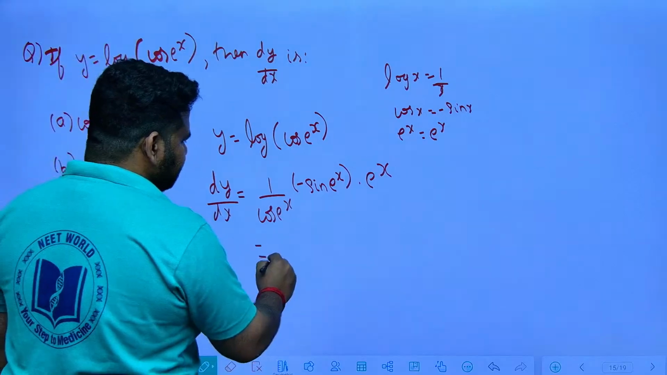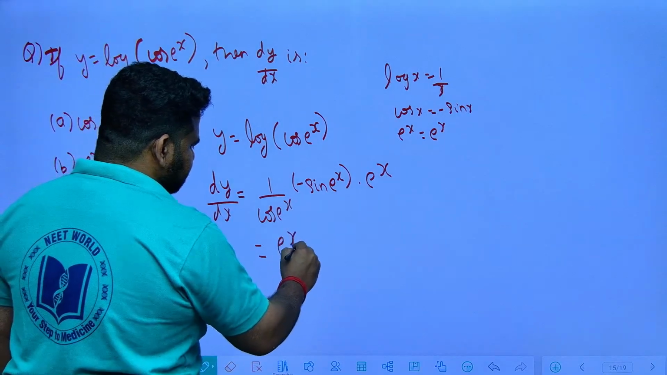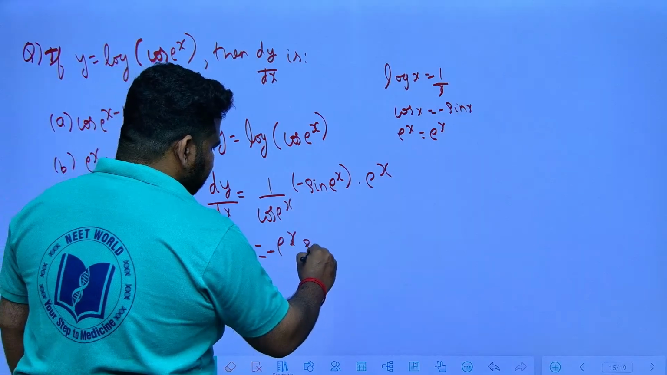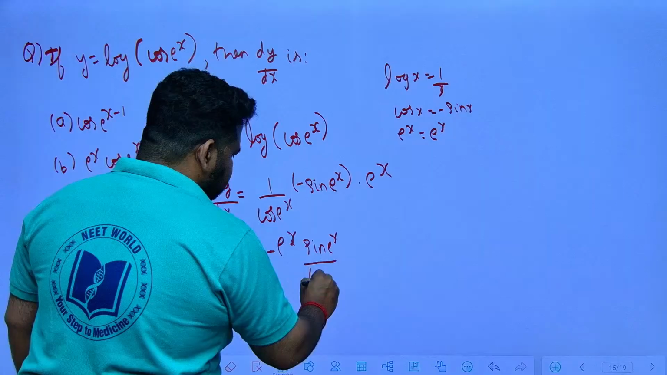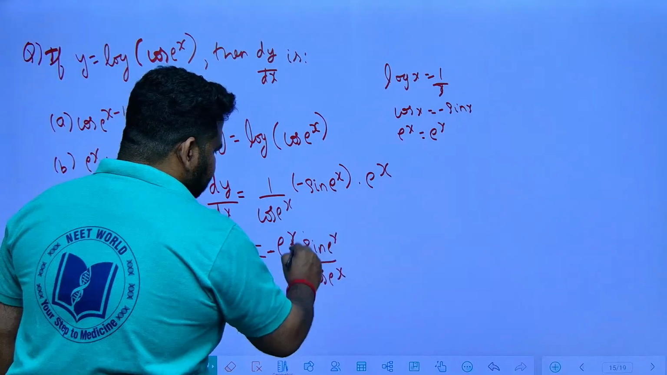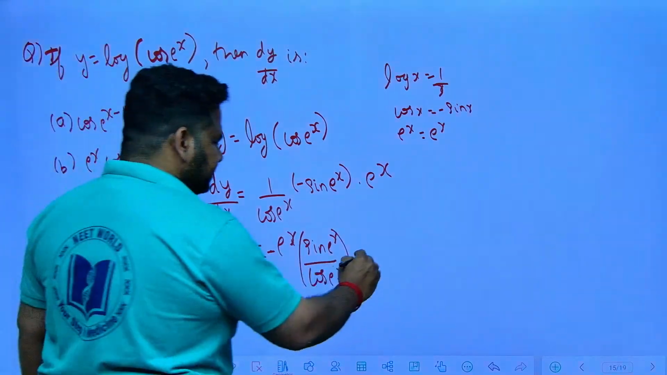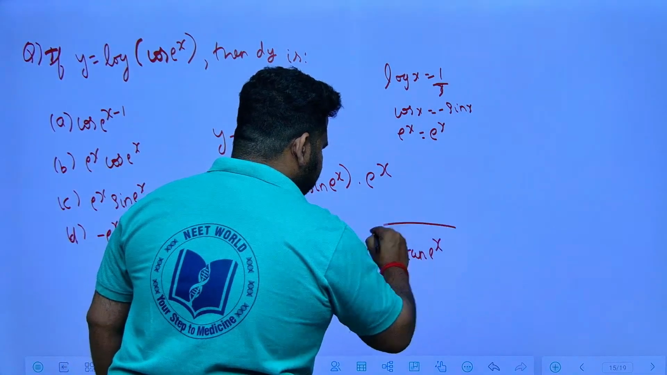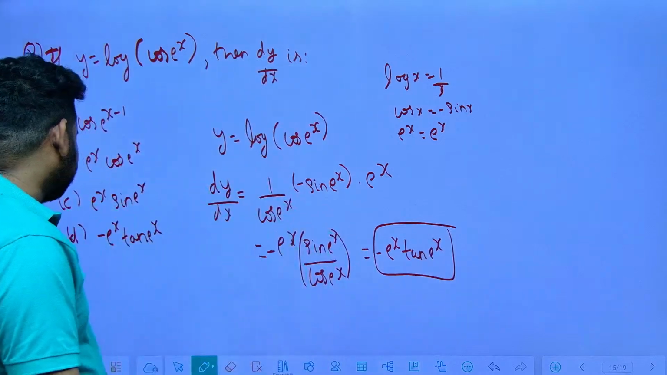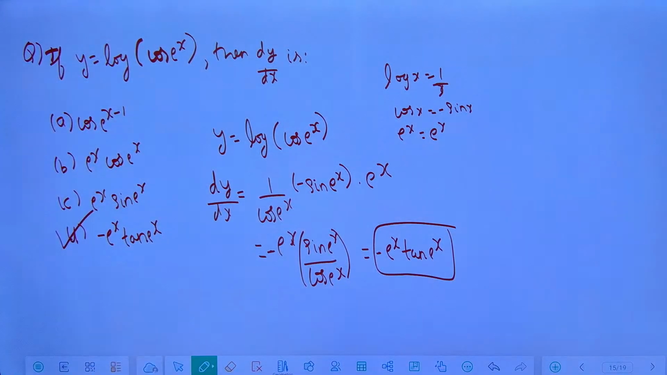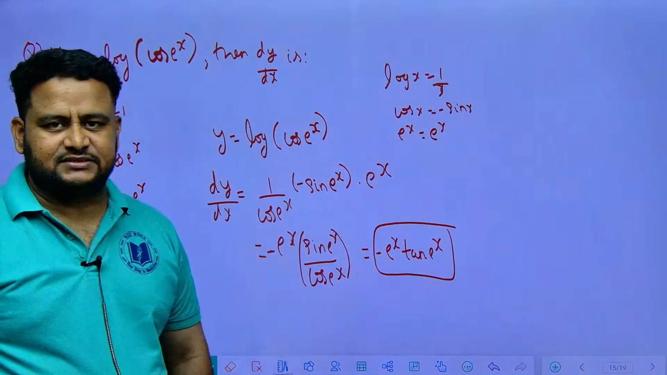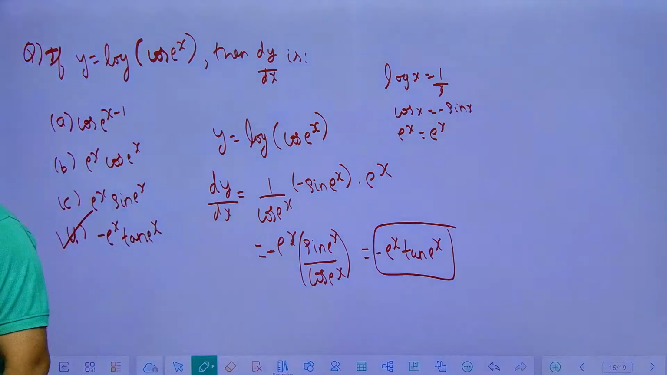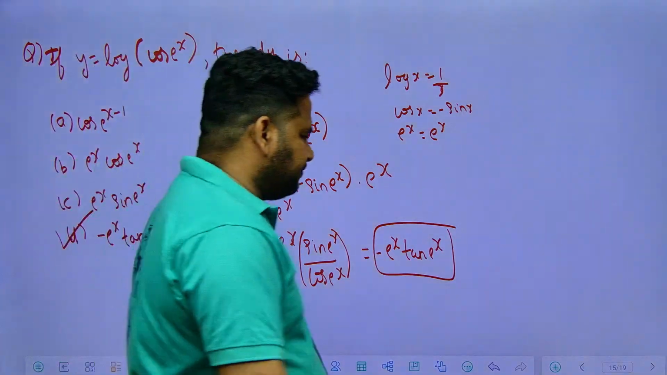Now if I simplify this, I am having minus e power x into sin of e power x by cos of e power x. Sin by cos is what? Tan. So I can write this as minus e power x into tan of e power x. This is the final answer we are having. So what is the option? That is option D, minus e power x into tan of e power x. This is the final answer, friends. So we can simplify like this.